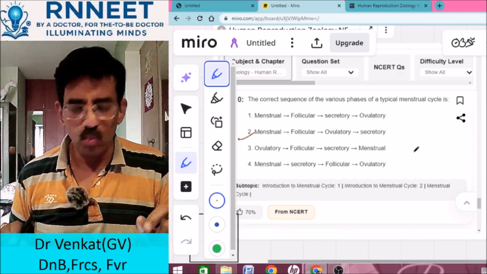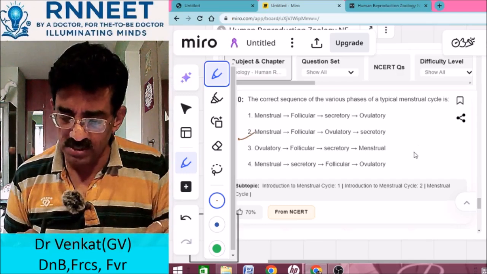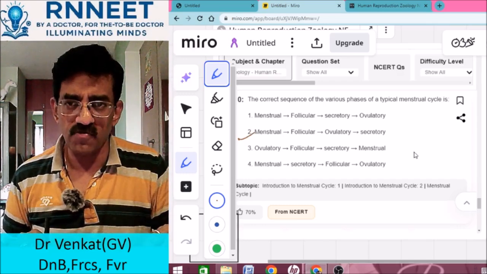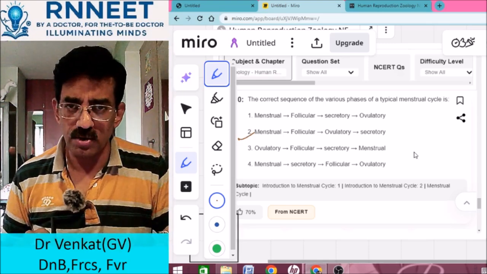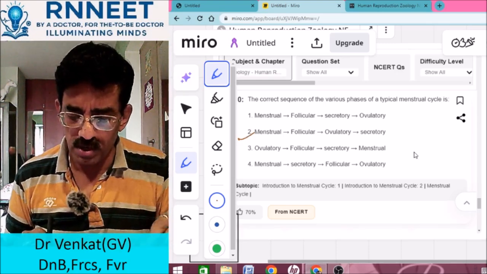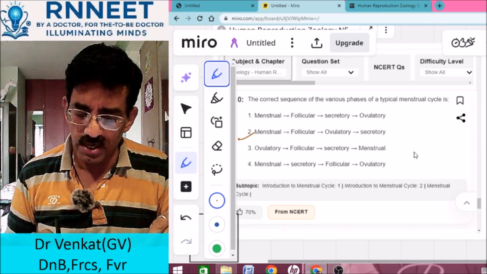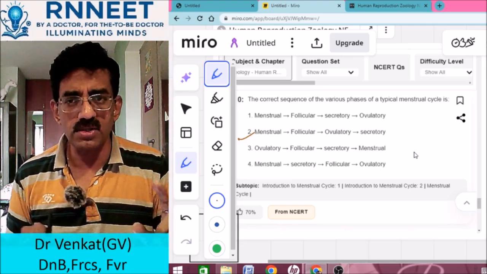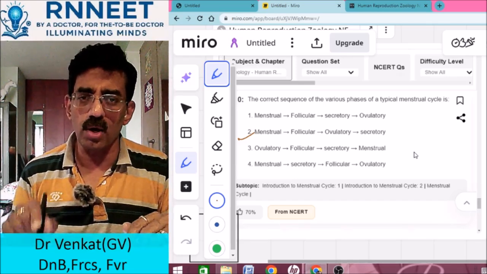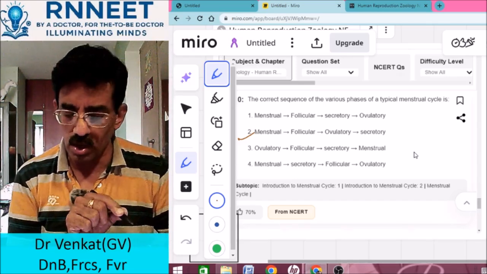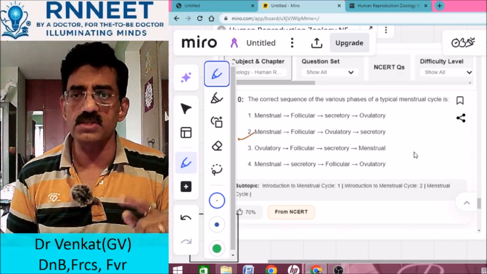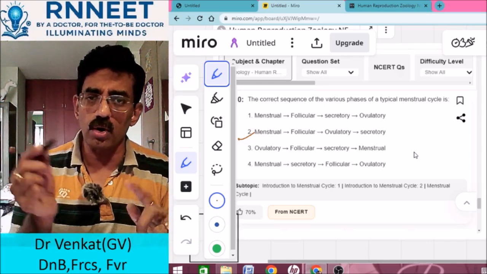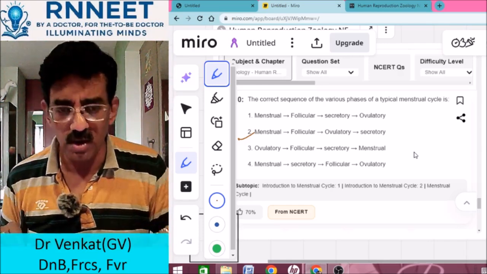So here, what is the answer? Answer 2. Why? Because it should start from menstrual, then after that comes the follicular, then the ovulatory, secretory. So ideally you can remember it as follicular, ovulatory, secretory, and then menstrual. Menstrual could come first, and in that case it is menstrual, follicular, ovulatory, secretory. Okay, right.